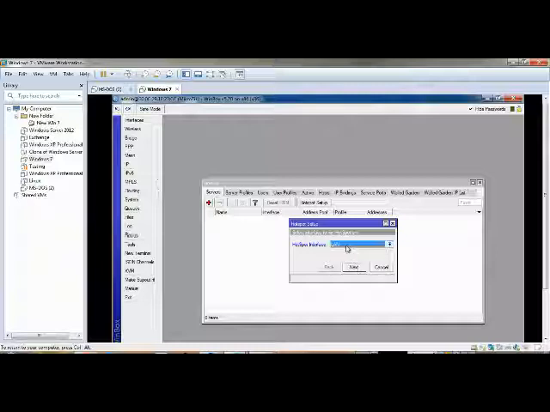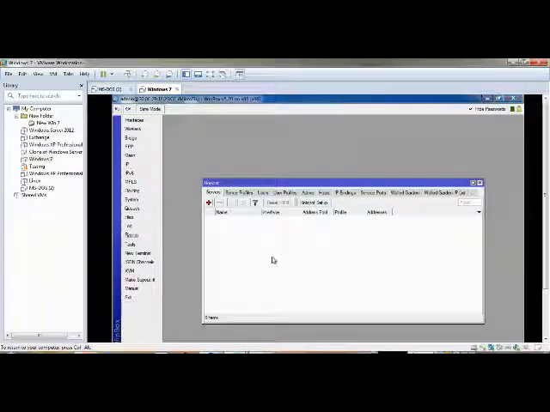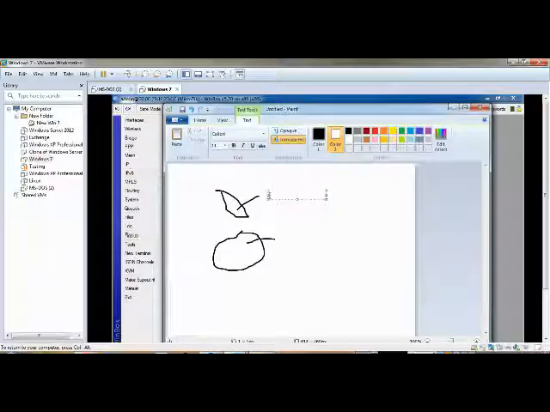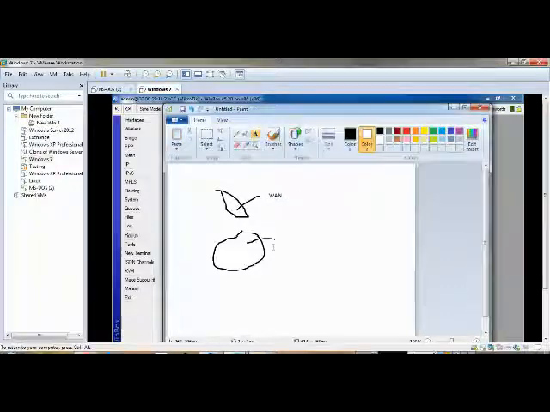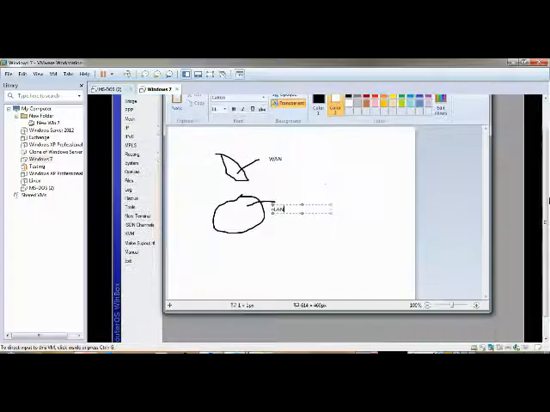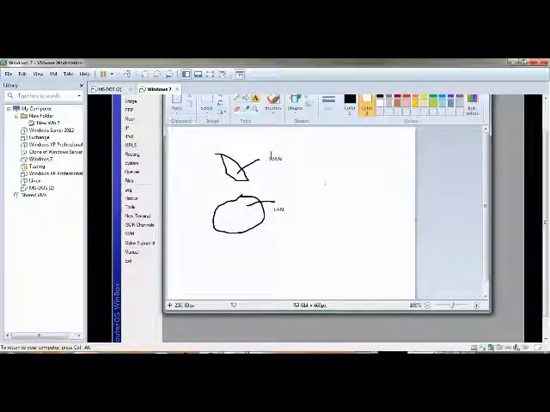Correct? What you'll have here is two ports, this is WAN and this is LAN. WAN will be connected for internet access, and LAN is for others.